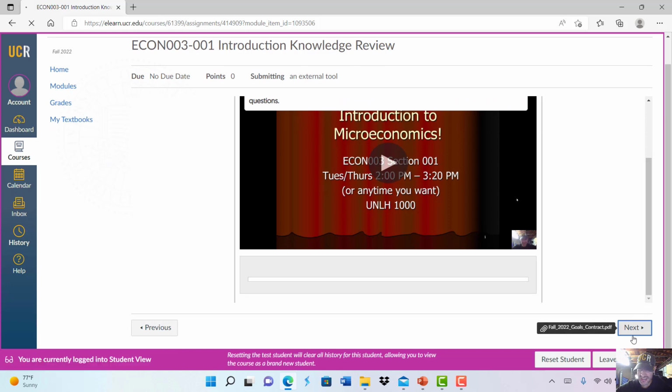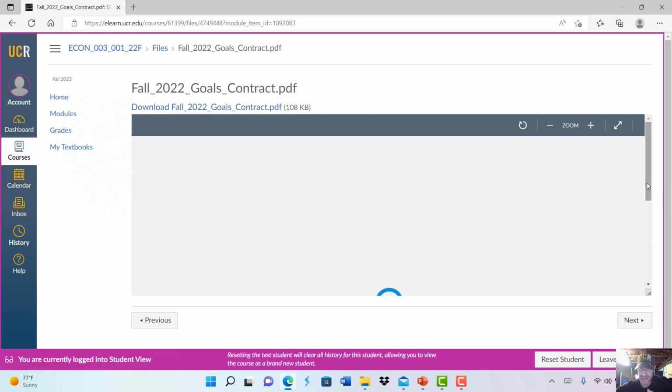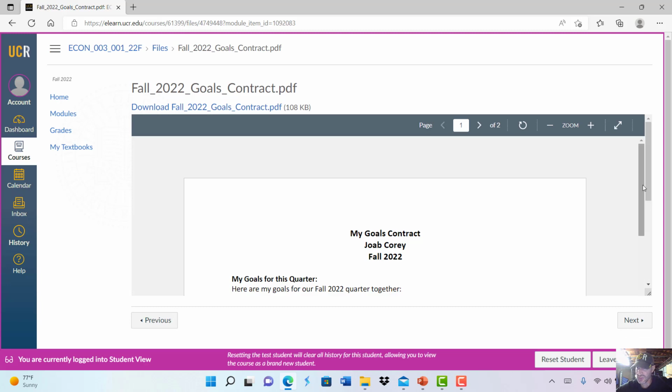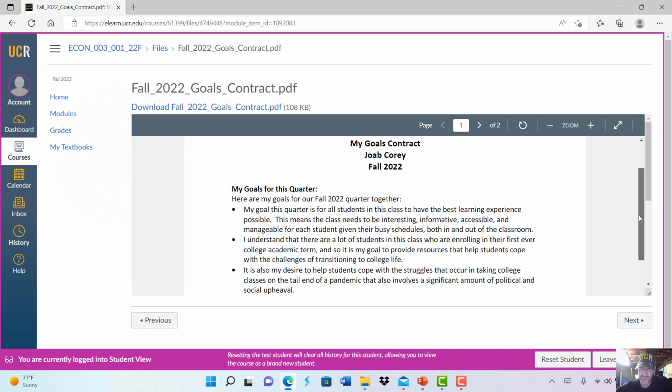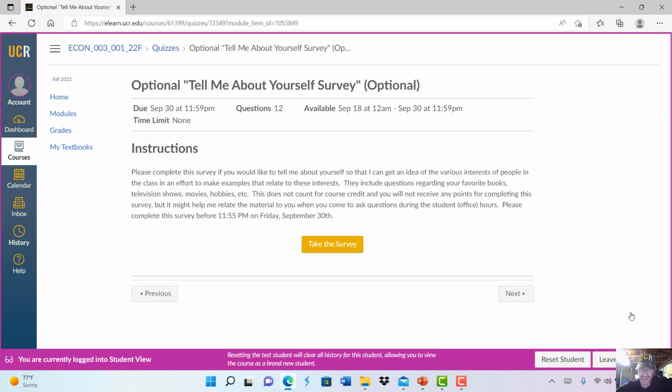Click next again. It's going to take you to that goals contract, which again, you can take a look at before you start filling out those surveys, because part of your survey is to fill out your own goals contract. So you can kind of see an example of what one of those looks like. Click next again. It's going to take you to that first Tell Me About Yourself survey. This one isn't for extra credit, but it just kind of gets me an idea of what you're into so I can make examples that are related to your interests.